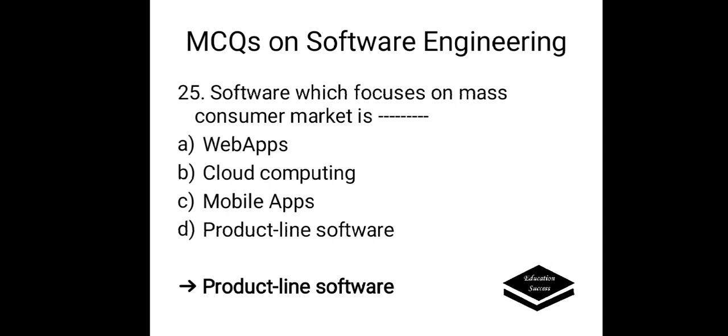Software which focuses on mass consumer market is, options are A. Web apps, B. Cloud computing, C. Mobile apps, D. Product line software. Correct answer is product line software that focuses on mass consumer market.